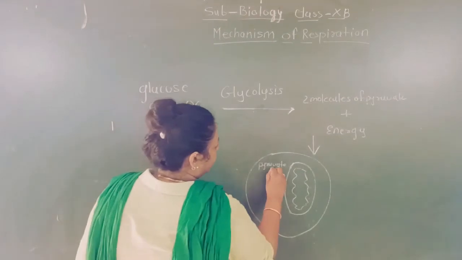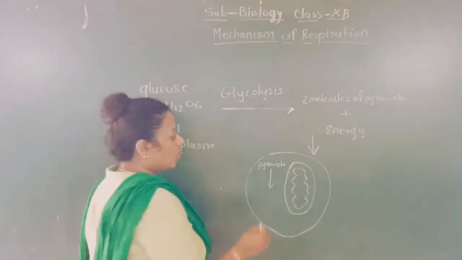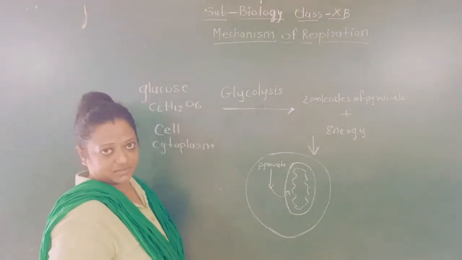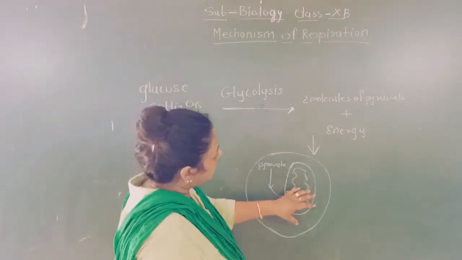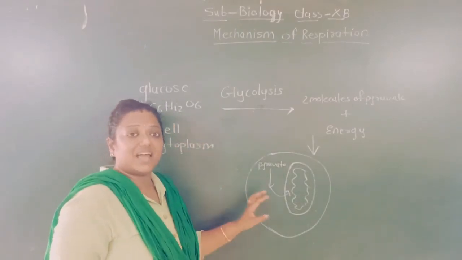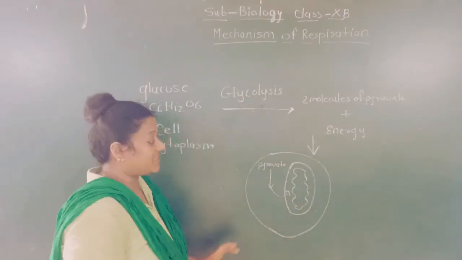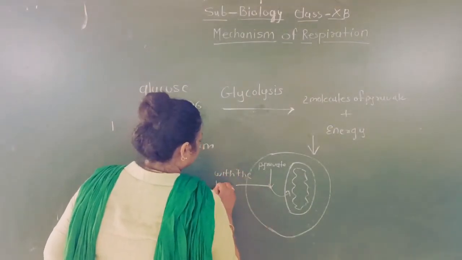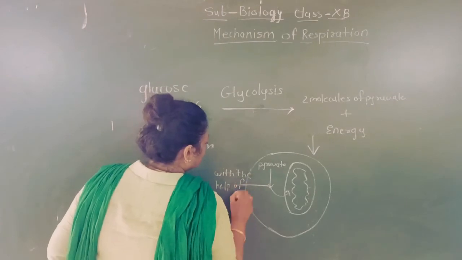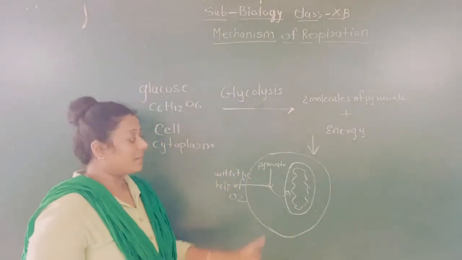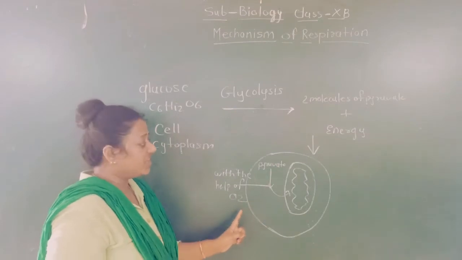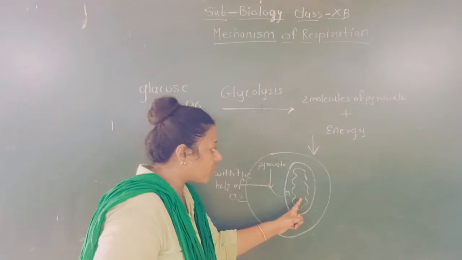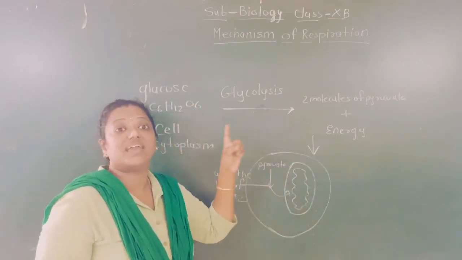So this pyruvate will go into the mitochondria, okay? And when it goes into the mitochondria, with the help of oxygen, with the help of O2, pyruvate will go into the mitochondria, and in the mitochondria it will form energy.